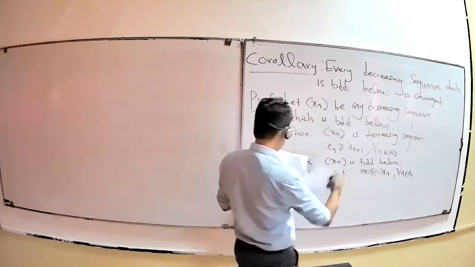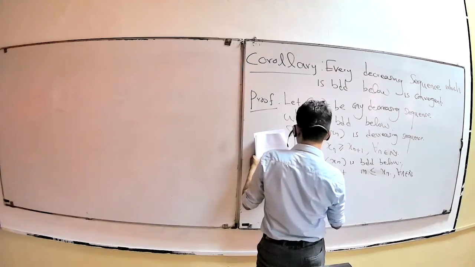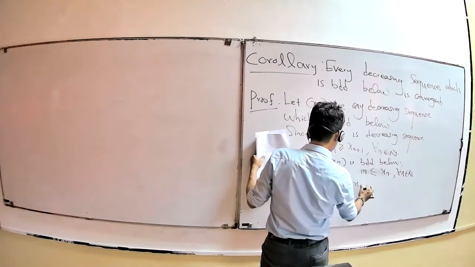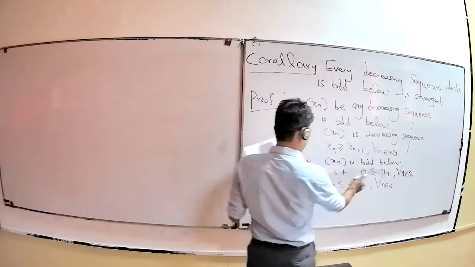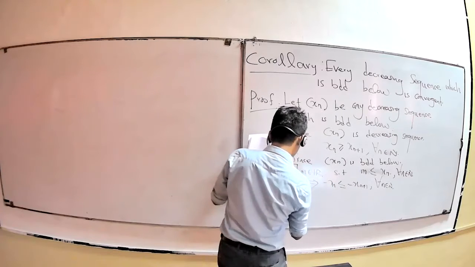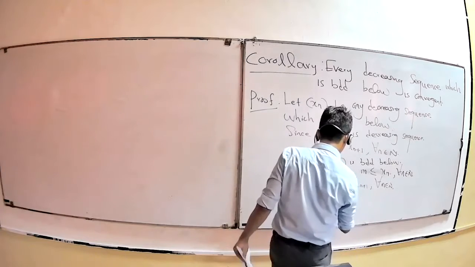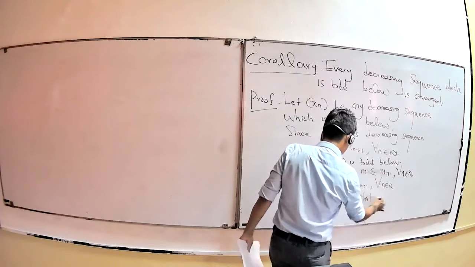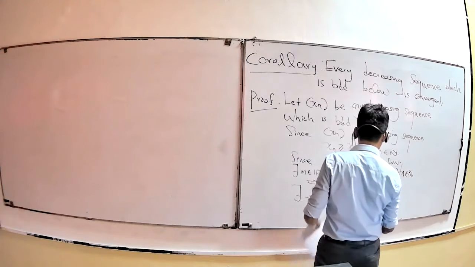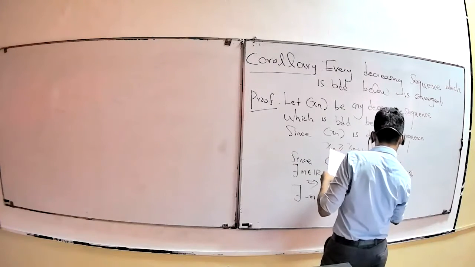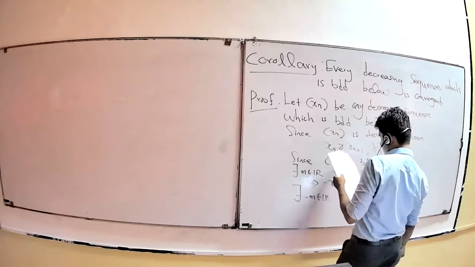Now I want to use the previous theorem, therefore I want to take this inequality and multiply both sides by minus. For this inequality you can get minus Sn less than or equal to minus Sn+1 for all n belonging to the natural numbers. Similarly for this part, minus m belongs to R, m belongs to the real numbers, so minus m also belongs to the real numbers, such that m less than or equal to xn, therefore minus xn, minus Sn greater than or equal to minus m for all n belonging to the natural numbers.